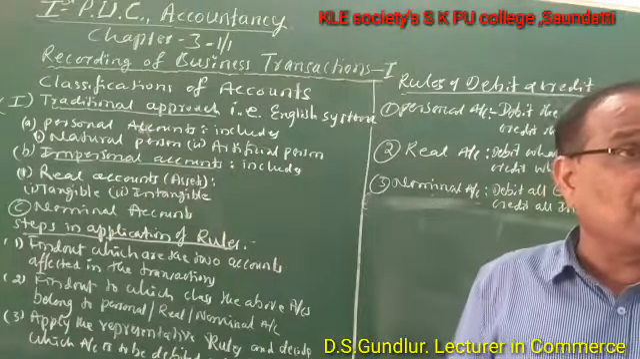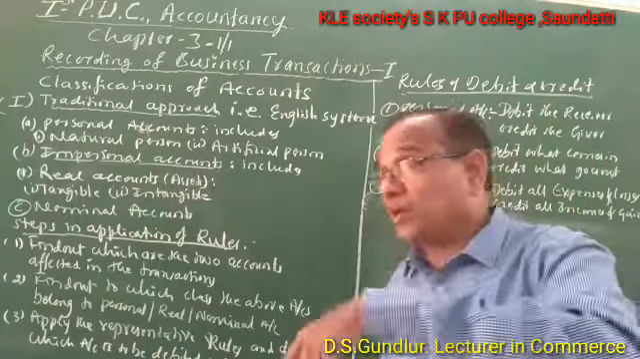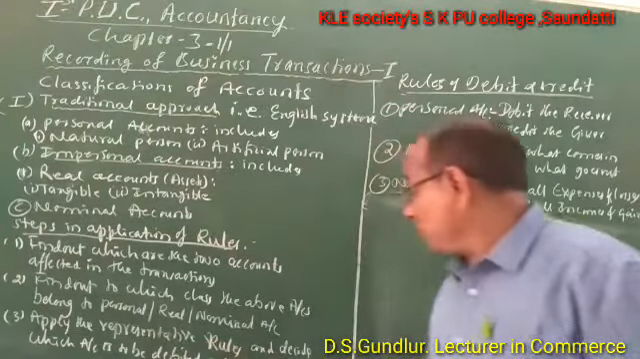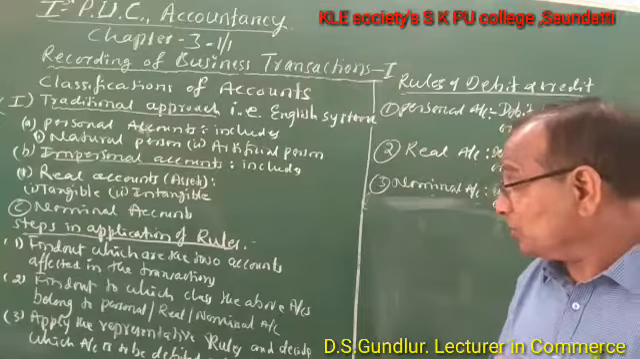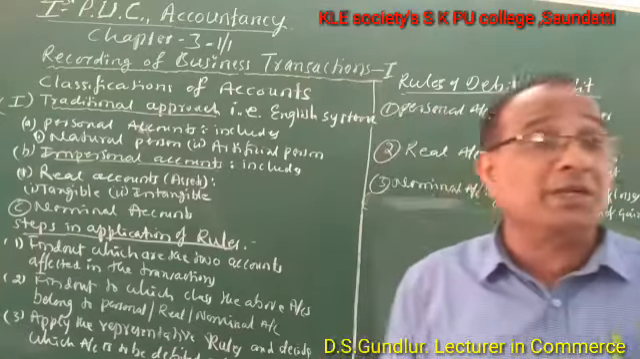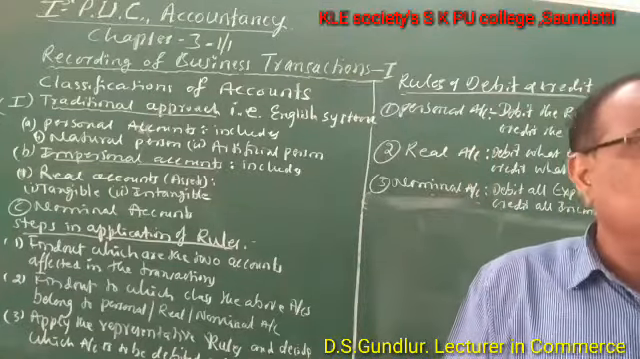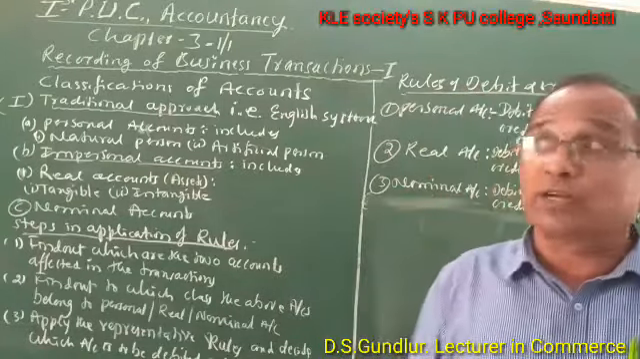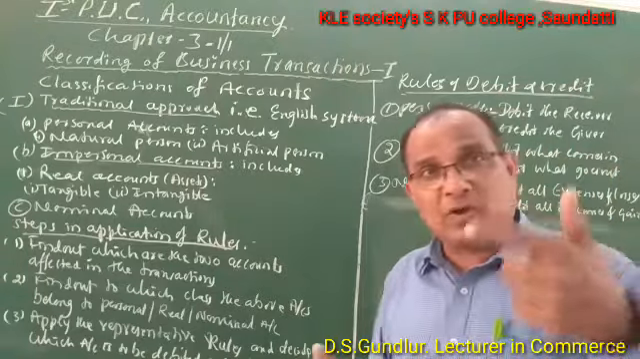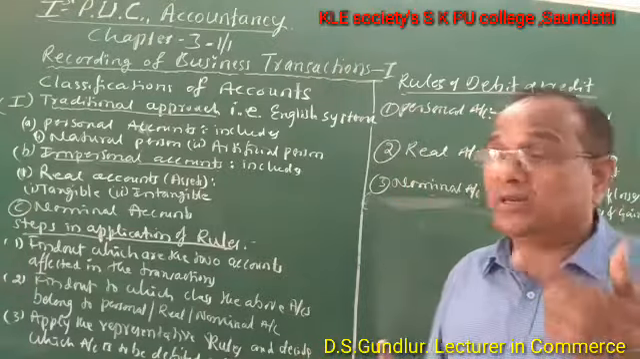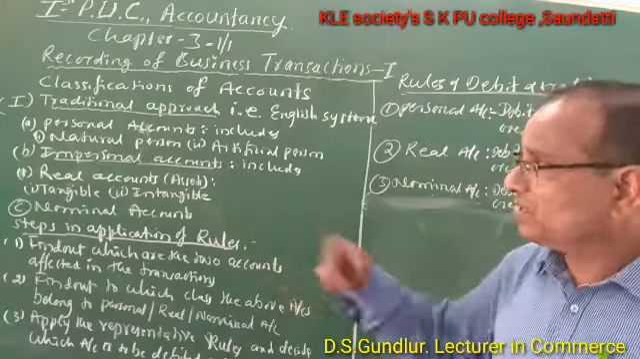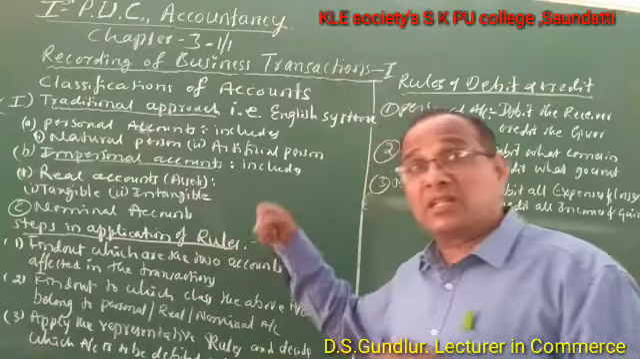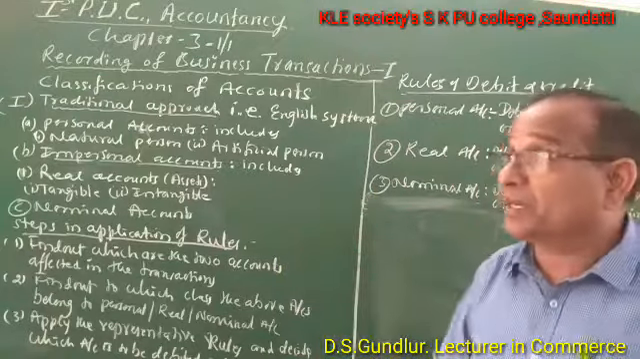For the real account, apply the rule for real, and for the nominal account, apply the rule for nominal account. Third step, apply the representative rules and decide which account is to be debited and which account is to be credited. You have to follow certain rules and regulations while debiting and crediting, not according to your own views. You have to follow the accounting rules, regulations, and principles. Based on the rules, based on the principles, one account is debited and another account is credited.